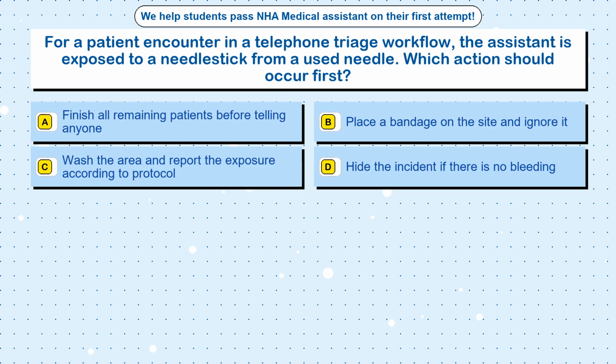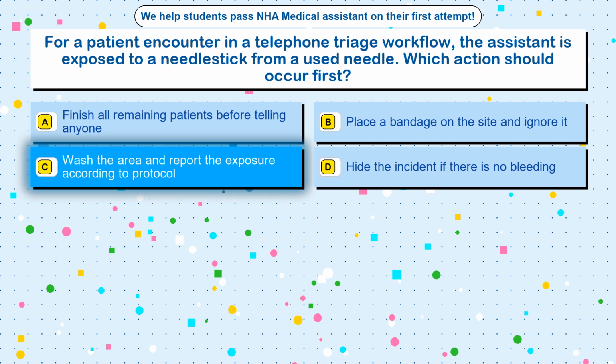Question 90. For a patient encounter in a telephone triage workflow, the assistant is exposed to a needle stick from a used needle. Which action should occur first? Option A. Finish all remaining patients before telling anyone. Option B. Place a bandage on the site and ignore it. Option C. Wash the area and report the exposure according to protocol. Option D. Hide the incident if there is no bleeding. The correct answer is option C. Wash the area and report the exposure according to protocol.